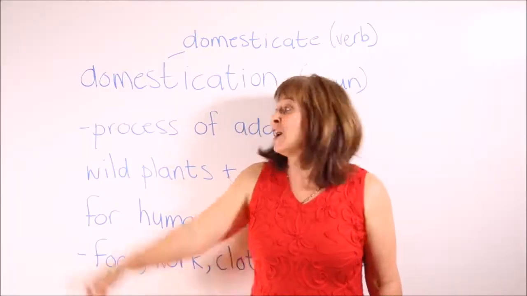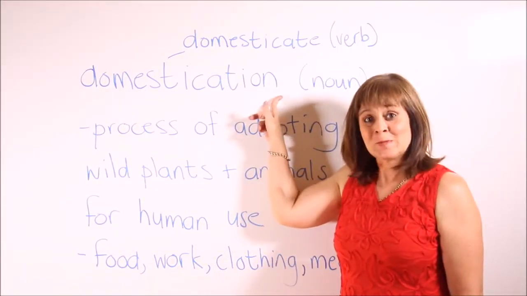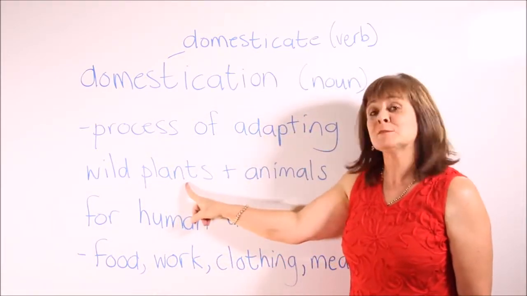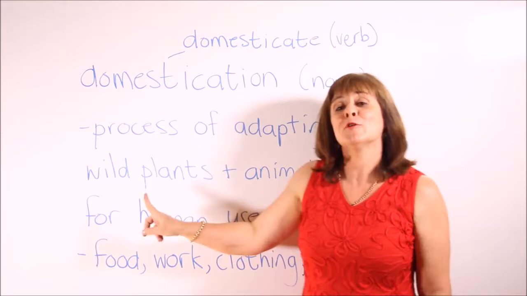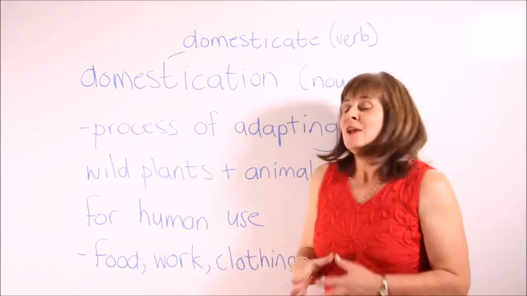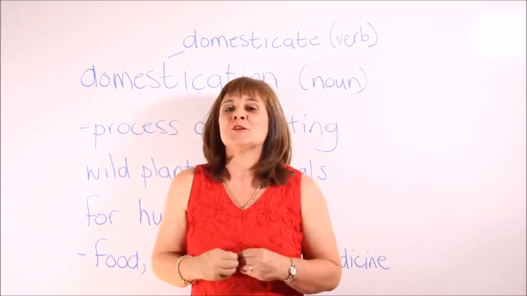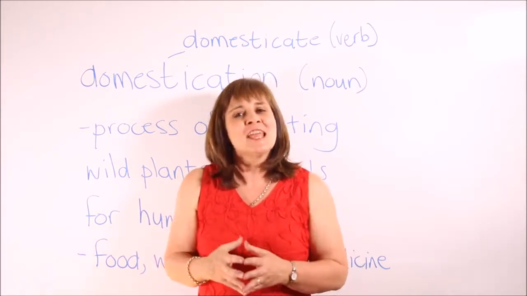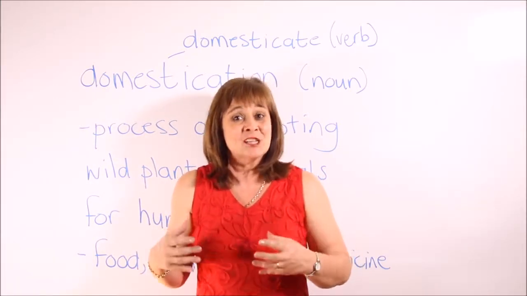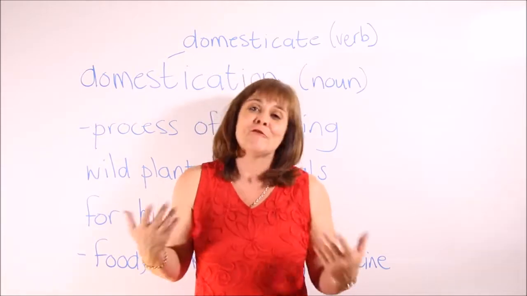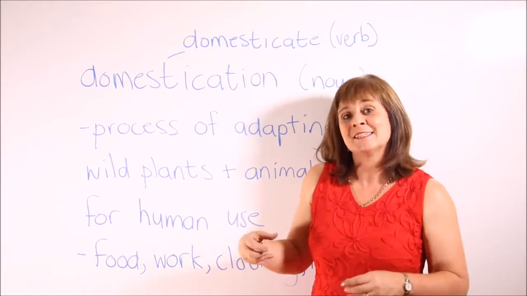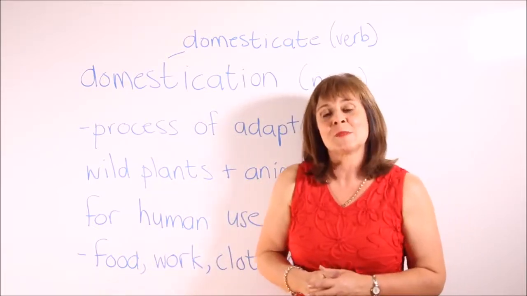Next up is the noun domestication. Domestication is the process of adapting wild plants and animals for human use. Humans wanted more control over their food source, for instance, so they started changing plants and animals gradually to suit their purposes. For instance, sheep and pigs were domesticated as food sources.